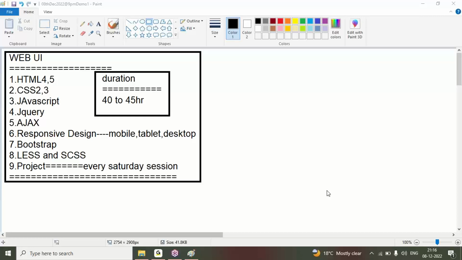Bootstrap, how the output comes. Responsive design, how the output comes. Ajax, how the output comes. Like that, I'll explain to you. By that, you will get some knowledge on each topic.